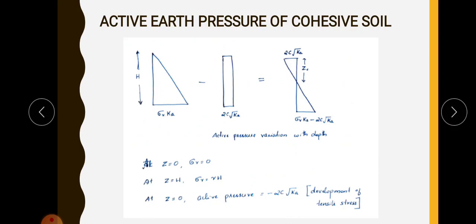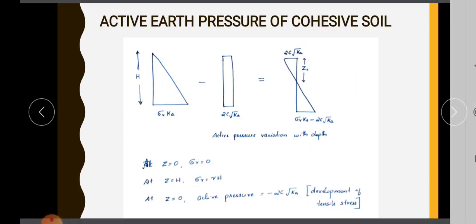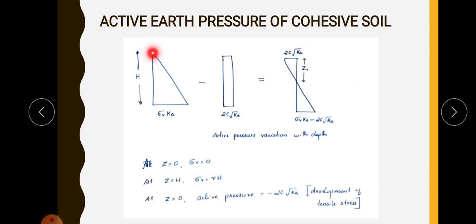There will be lateral earth pressure due to the backfill soil, and the reduction factor, 2c root Ka, is independent of height, so it will be a rectangular variation. So this one minus this one gives the final figure showing active earth pressure in the case of cohesive soil. This is the final sketch. Here this is the positive part and this is the negative part, because at the top the pressure is 0 minus 2c root Ka.